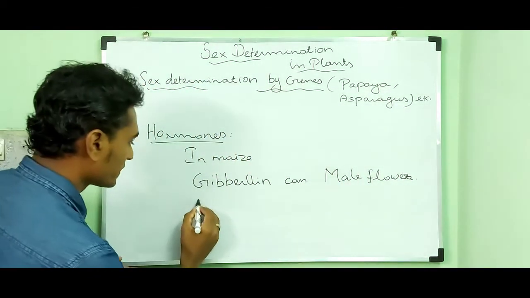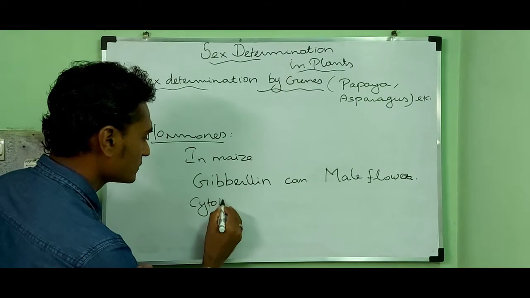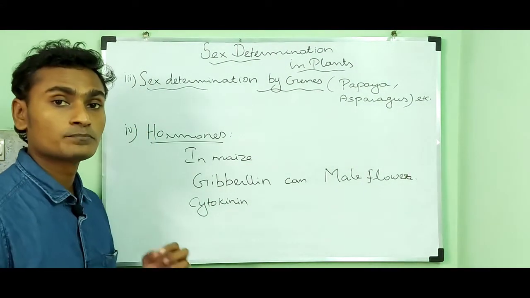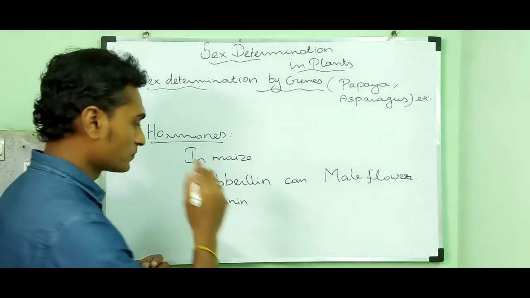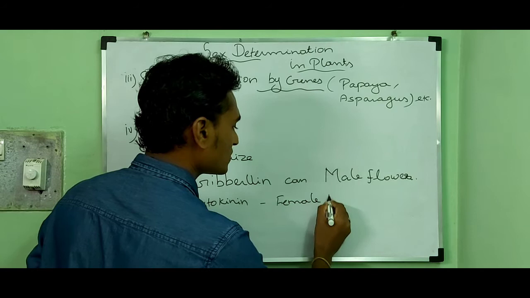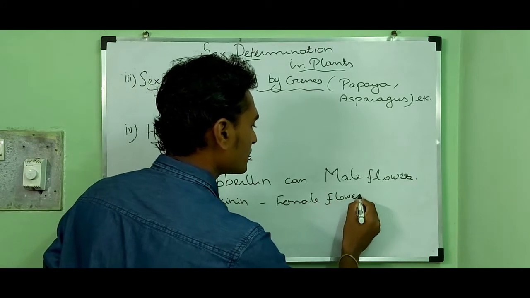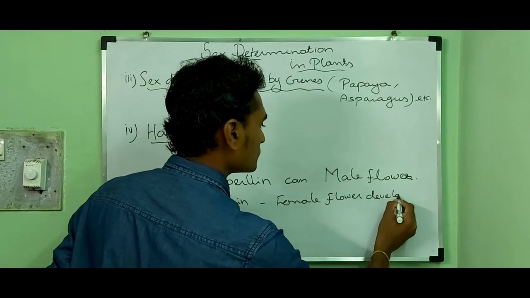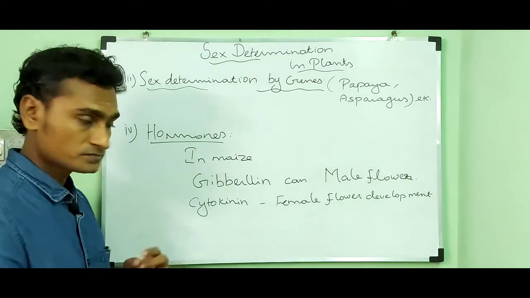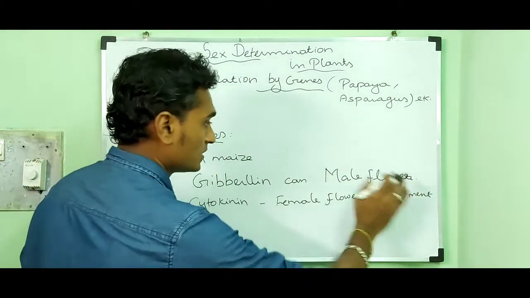Then cytokinin. Cytokinin is also a plant growth hormone which can promote female flower development.